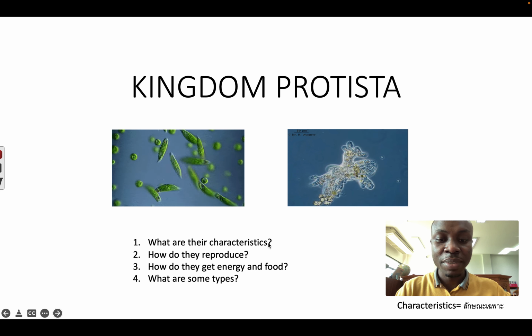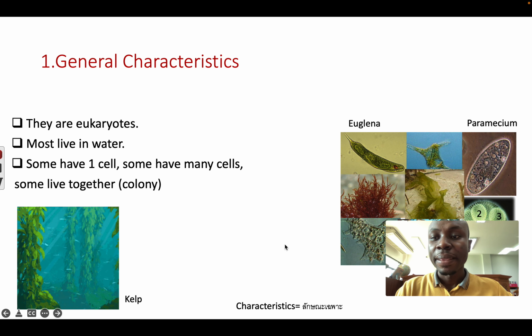What are some characteristics? Number 1 is they are eukaryotes, which means they have a nucleus and they have organelles. Most of them live in water, but some of them can live on land.